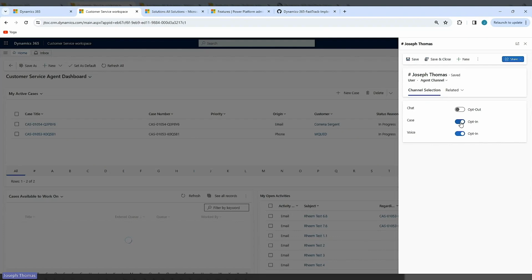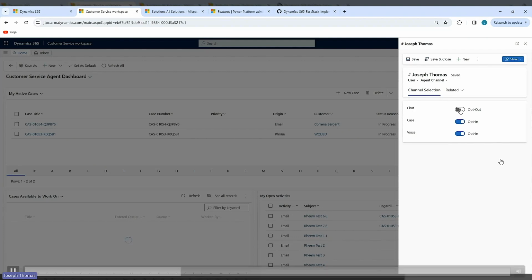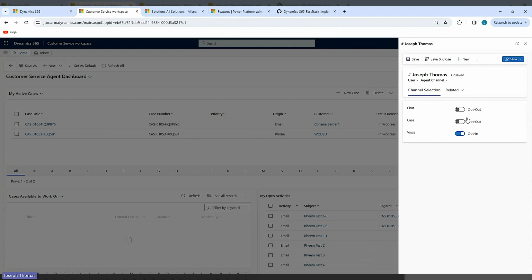So let's say, for example, they're handling several chats based on your setup, and at this point in time, they don't want to accept any incoming cases. So they have that ability. This will not interact with their native presence and allow them to remain available so that the other records that they've opted into will, in fact, route to them accordingly.